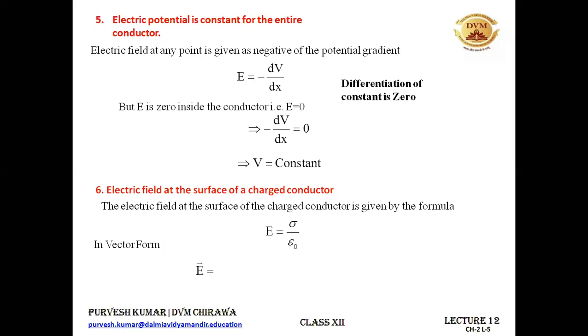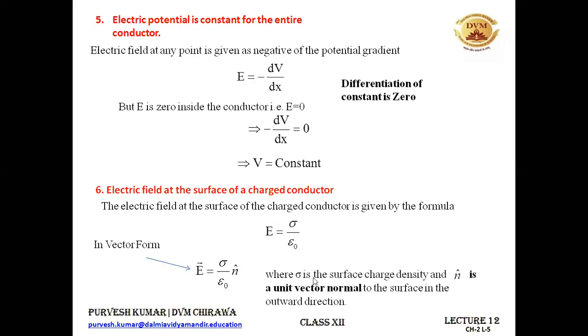And in vector form, you can write it like this, that E vector is equal to sigma upon epsilon naught n cap, where n cap is the unit vector normal to the surface in the outward direction if sigma is positive, and inward direction if sigma is negative, because we know that electric field direction is towards the negative charge and away from the positive charge, and sigma is your surface charge density, that is charge per unit area. All right. So this is the value for the electric field on the surface of any charged conductor.